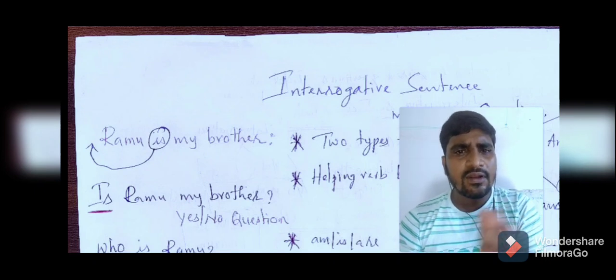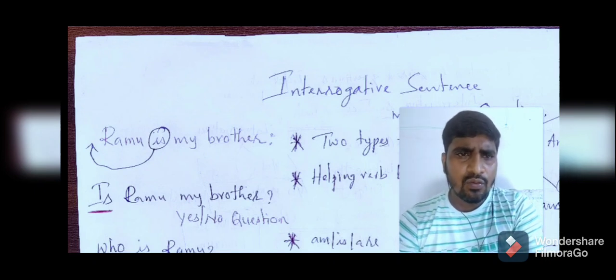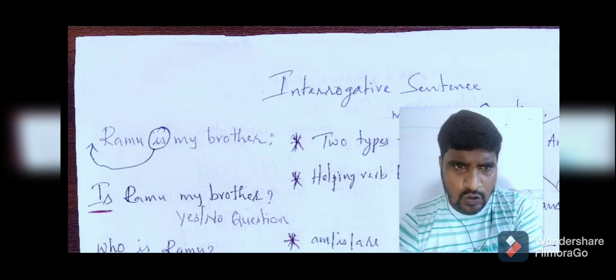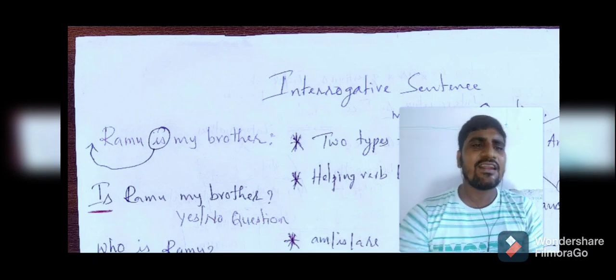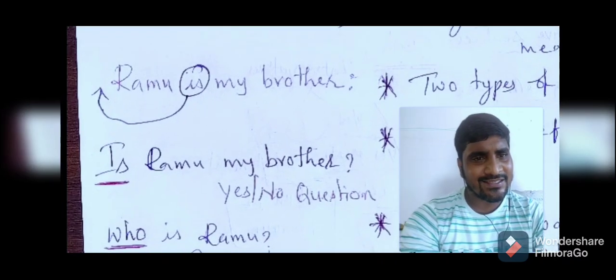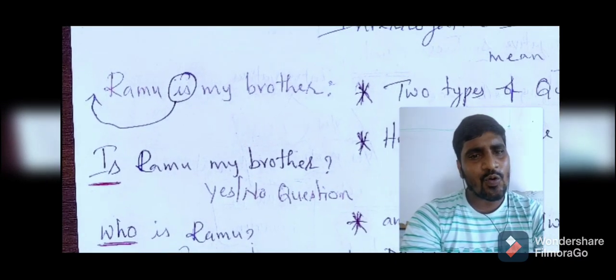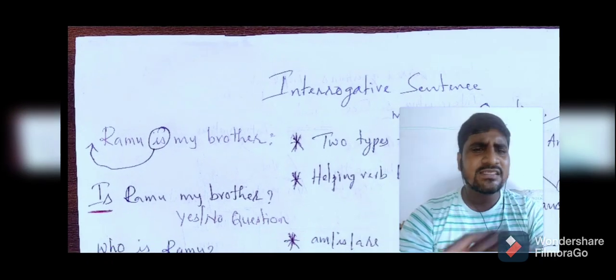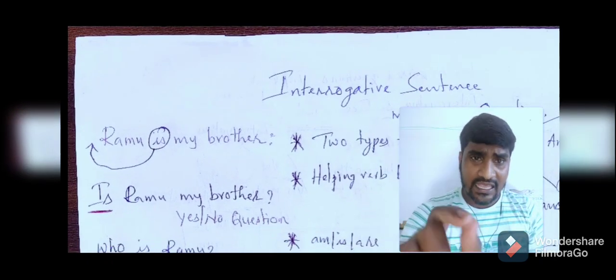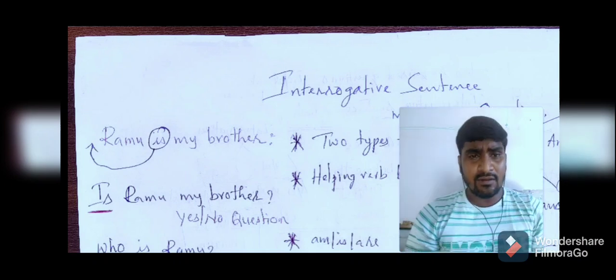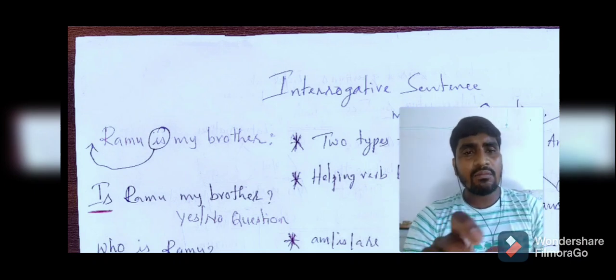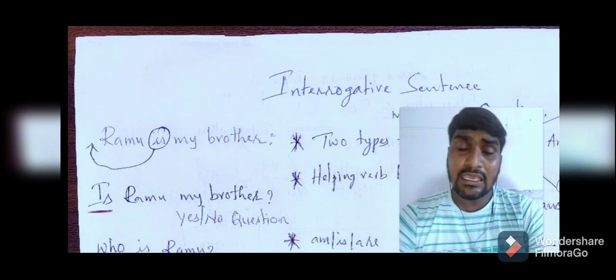Is Ramu my brother? So in this way we can convert an assertive sentence into an interrogative. The interrogative which we form by using a helping verb at the start of the sentence, those kinds of sentences we call yes or no questions, right? And for the same sentence, Ramu is my brother, we can also make it a WH question. In what way?